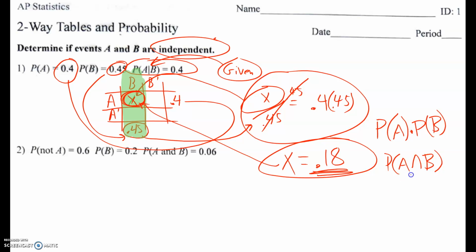We just found out that the probability of them intersecting is 0.18, and when you multiply the probability of A times the probability of B, which is 0.4 and 0.45, you get 0.18, so it proves that they're independent. So that's a yes. All right, that was a lot on that one.